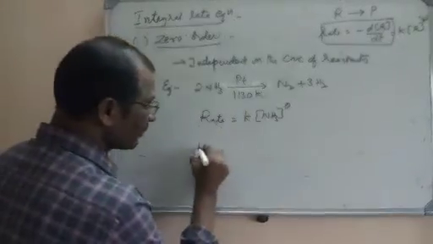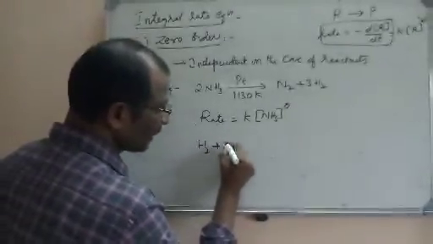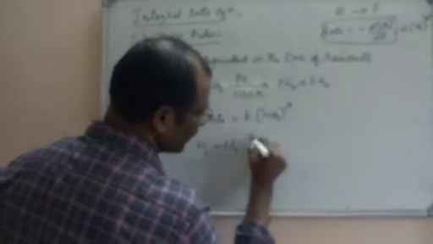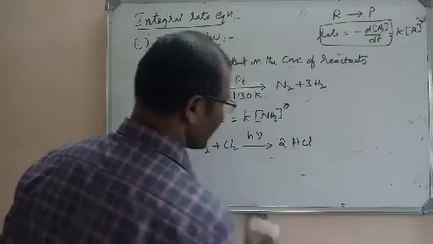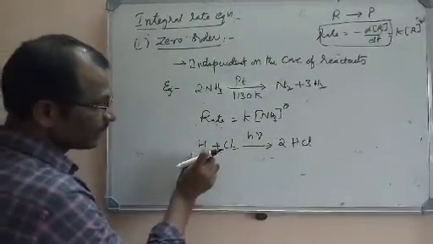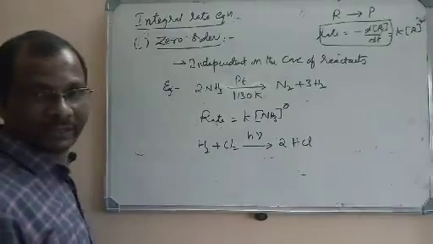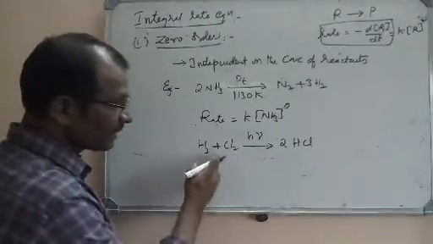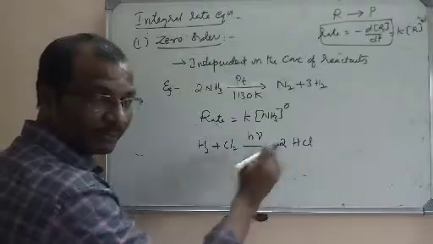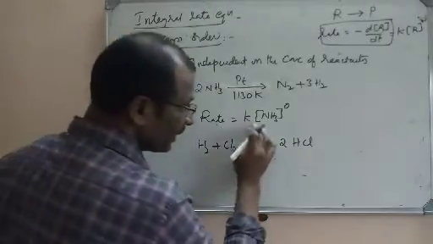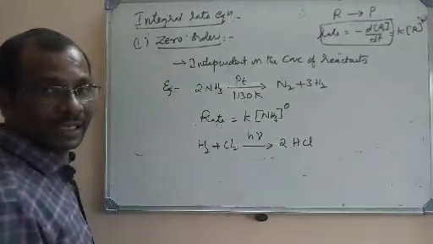Even you can consider one more to understand in a better way. Hydrogen combines with chlorine in the presence of light to give rise to hydrochloric acid. Here also, if you change the concentration, increase or decrease, the rate will not be affected. By increasing the concentration of H2 and Cl2, the rate will not be increased. Why? Here it depends only on the intensity of the light.